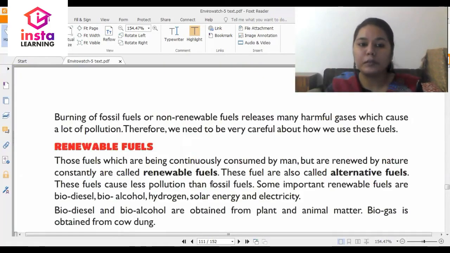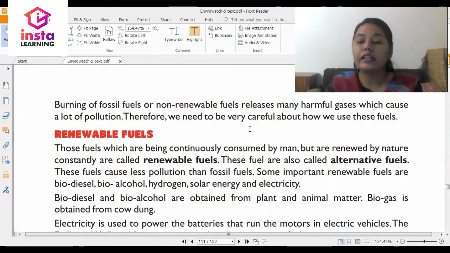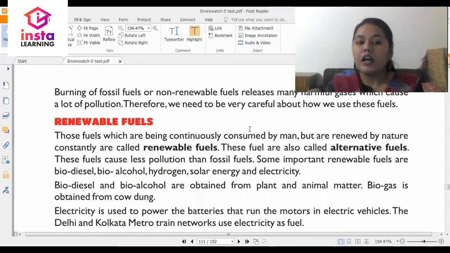in our homes. Burning of fossil fuels or non-renewable fuels releases many harmful gases which cause a lot of pollution. Therefore, we need to be very careful with them. Now we talk about renewable fuels, those fuels which are being continuously consumed by man but are renewed by nature constantly. These fuels are also called alternative fuels, and they cause less pollution than fossil fuels.